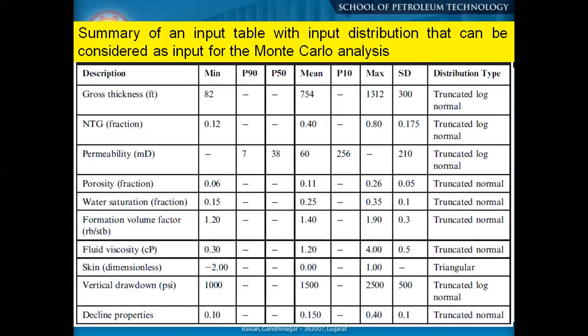Okay, so these are some of the inputs. That means what you can see: a summary of input table with input distribution that can be considered as an input for Monte Carlo. Whenever you are using initial stage software, that also sometimes helps you. You can see gross thickness, then your P10, P20, maximum value, standard deviation, log normal plot, thickness in fractions. So minimum, you don't have the maximum value here, so you have your mean value.